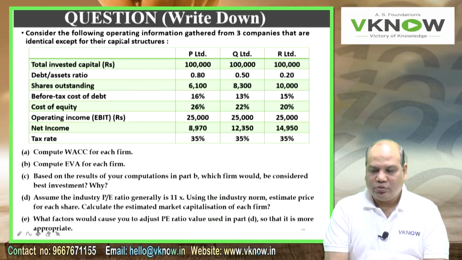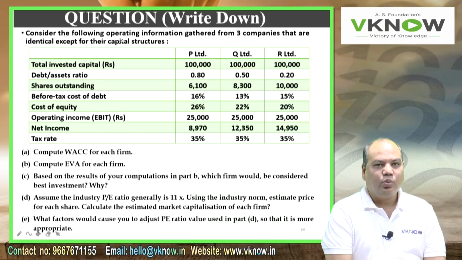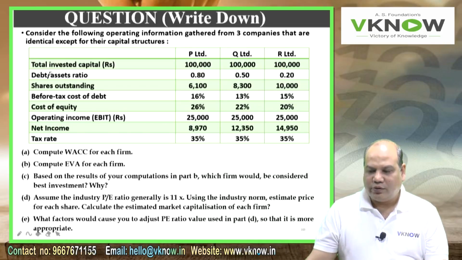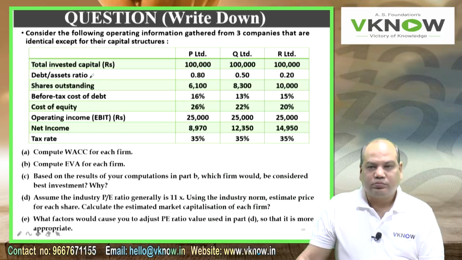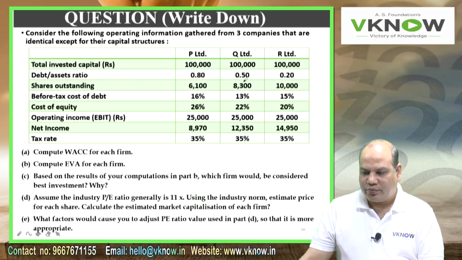Then write down total invested capital: 1 lakh, 1 lakh, 1 lakh. Then write debt to asset ratio: 0.80, 0.50, 0.20.